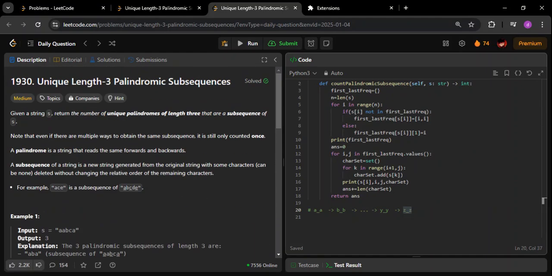Let's begin now. It's 1930, unique length 3 palindromic subsequence. So basically what is a palindrome? We'll see the question, but I'm just telling you the hint of what a palindrome is. First of all, it's a word. If you read it from left to right and from right to left, in both ways it will be the same.